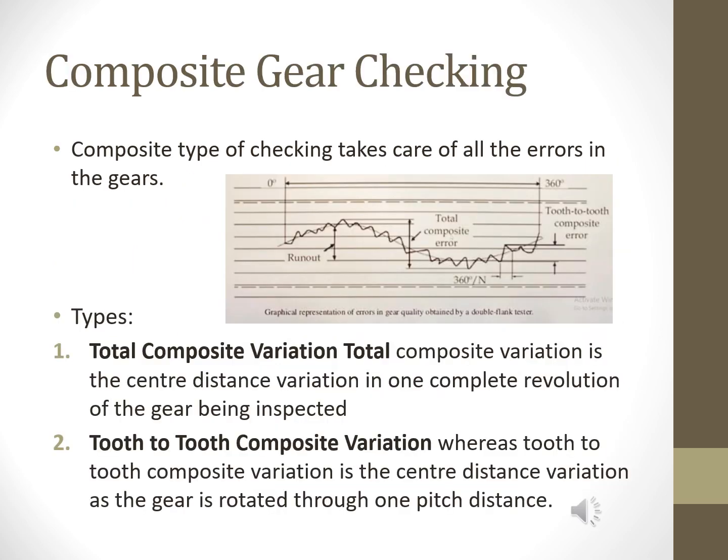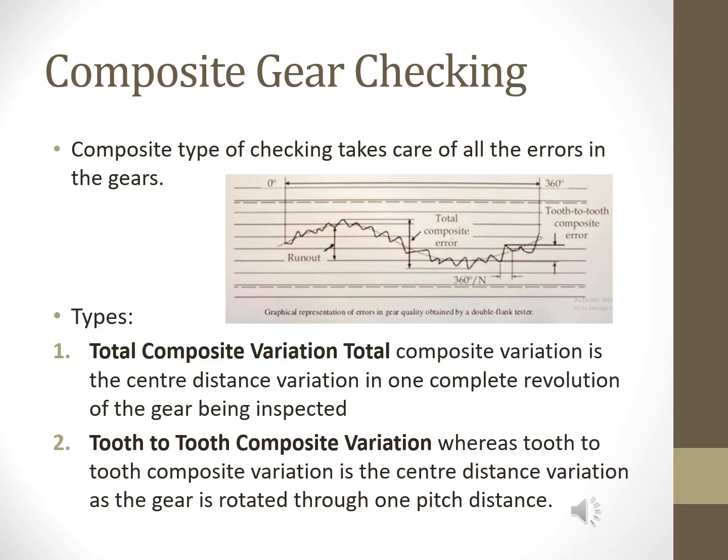Composite testing of gears consists in measuring the variation in center distance when a gear is rolled in tight mesh with a specified or master gear. Composite gear checking is of two types, as you can see in the figure: total composite error and tooth to tooth error.